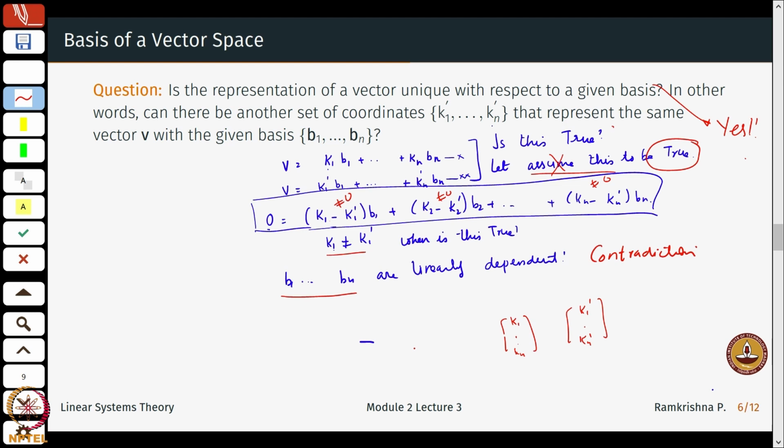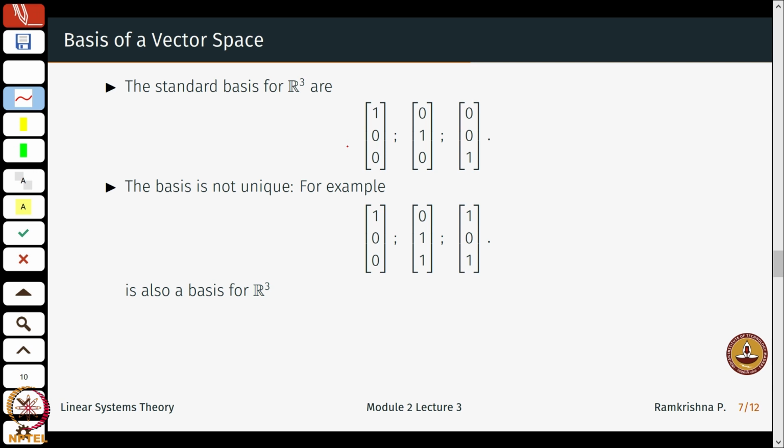Okay. Now, the question is, can there be some other representation from a different basis? Is the basis unique? Well, we will try to answer that. If I look at R3, which is the simplest of all the spaces and one we spent a lot of time on in our earlier calculus courses, the standard basis is something like this, and this basis is not unique.